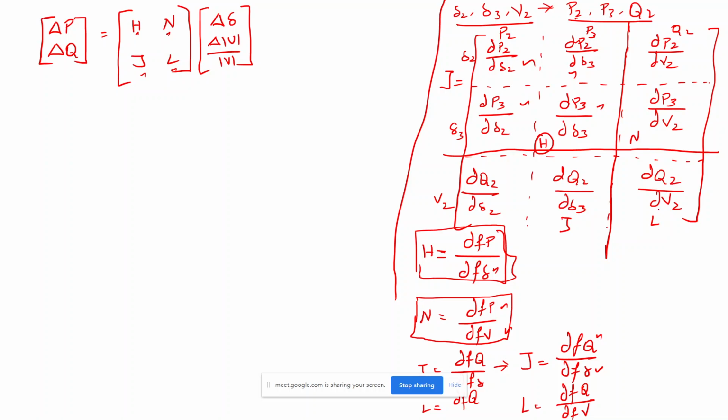∂Q2 divided by ∂V2. So it is nothing but L and J. So now from this Jacobian matrix, we understand what is H, what is N, what is J, and what is L.